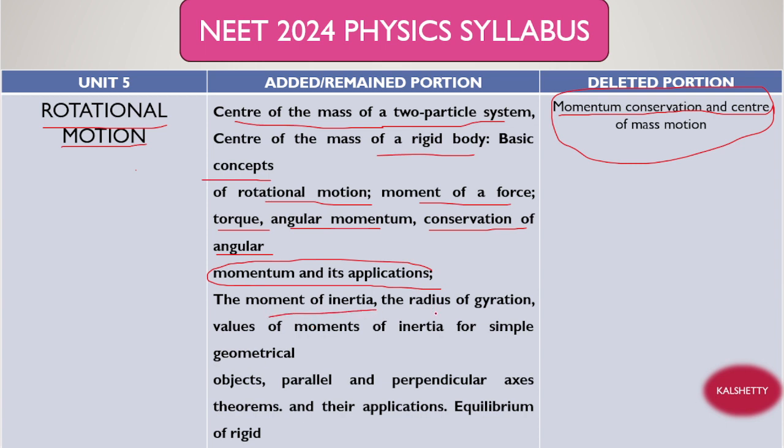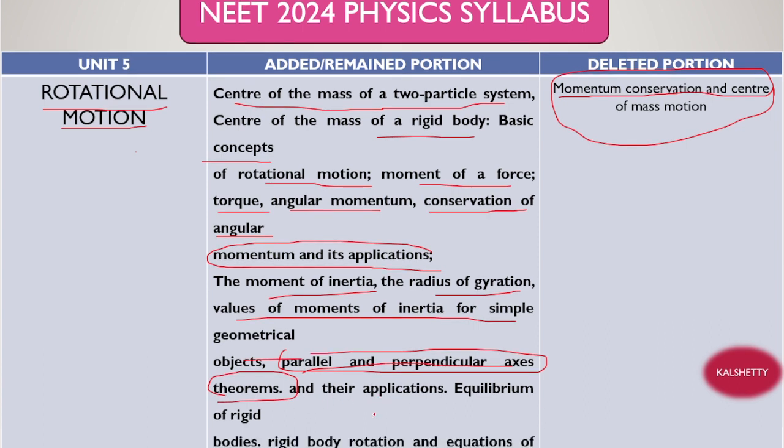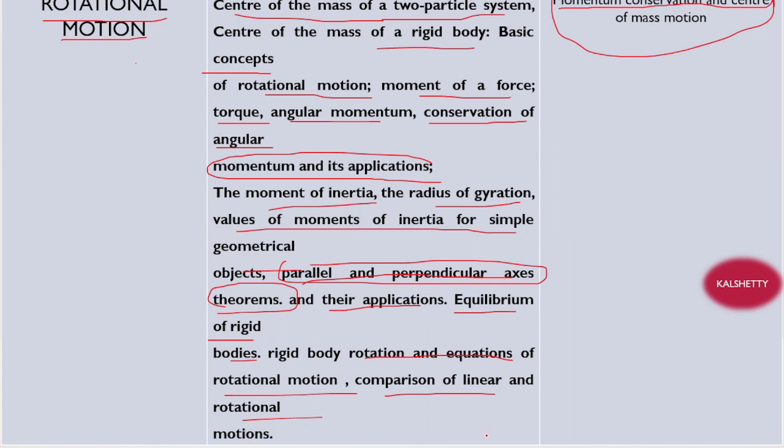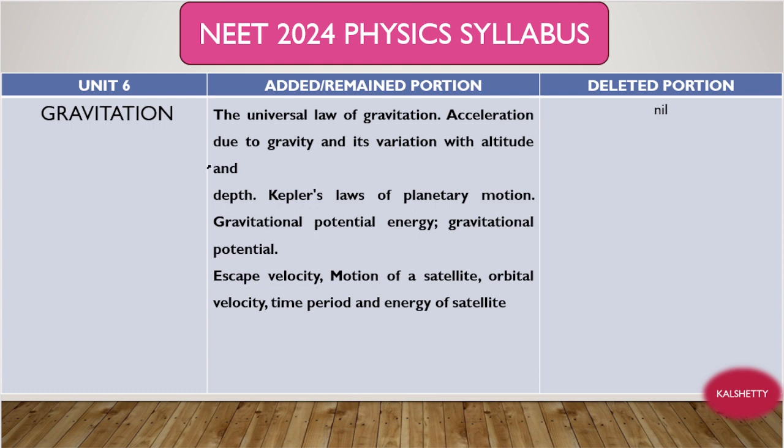Okay, now see, moment of inertia is there, radius of gyration is there, values of moment of inertia for simple geometrical objects, parallel and perpendicular axis theorem is there. In theory, actually these topics are removed, I think, so only statements are there. I think here we have one question, right? Okay, now see, applications, equilibrium of rigid bodies and rigid body rotation and equation of rotational motion is there, and comparison of linear and rotational motion is there, right? All these are the topics related to the fifth unit, right? Okay, now I'll discuss the sixth unit.